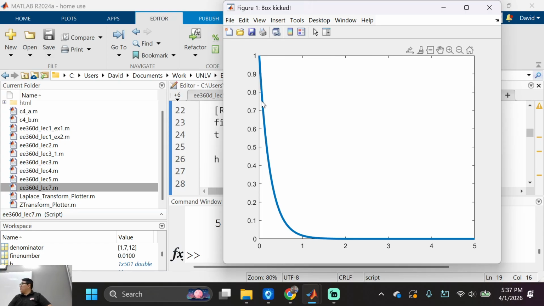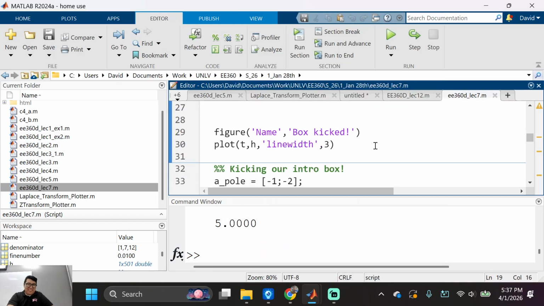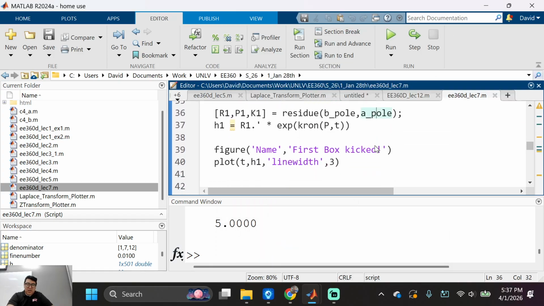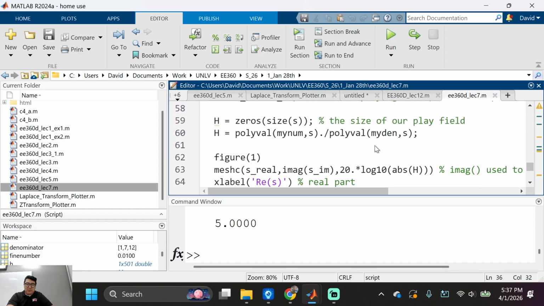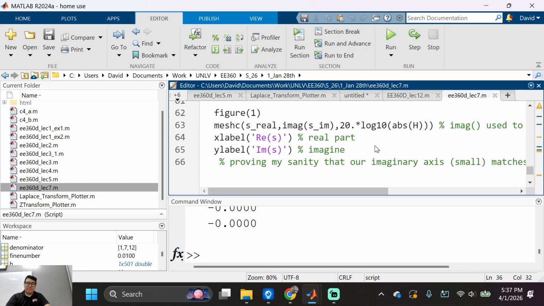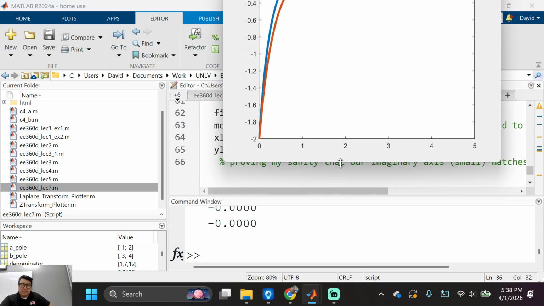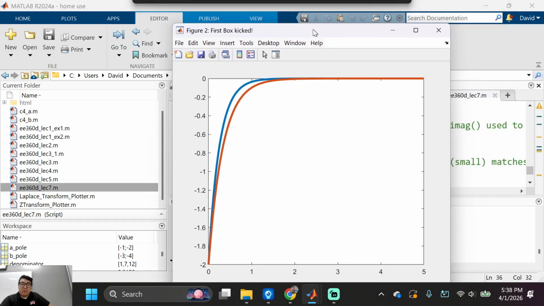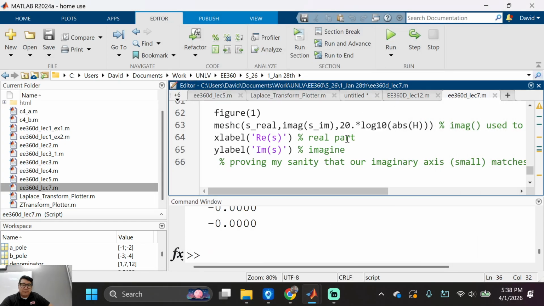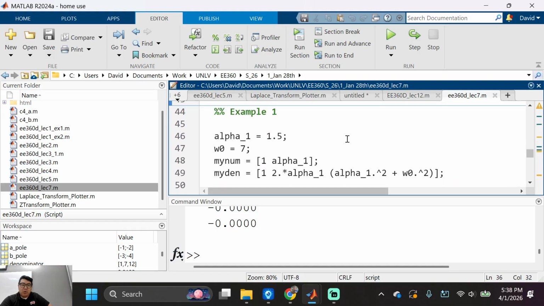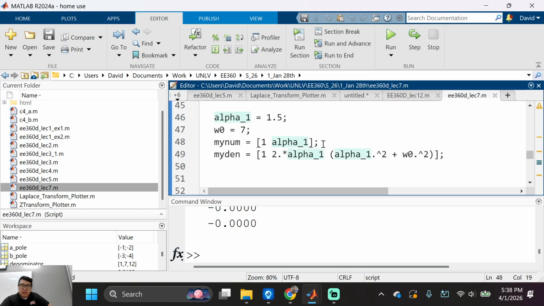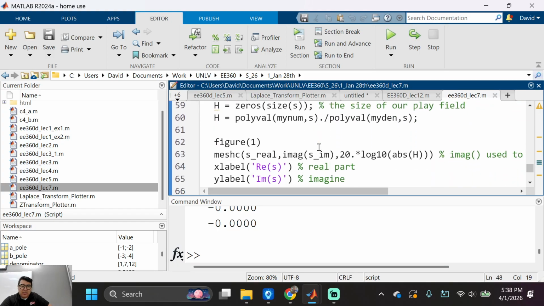This stuff is good. It's all cool. Everything I try to show you guys, you can implement it in real life. Someone was asking me, like, I want to do this. It sounds so cool. Kicker boxes, residues. What is this? What did we run last time? Let me just run this. Oh, I remember what was going on. I was trying to do a different one. I was trying to simulate the poles of what's his name?